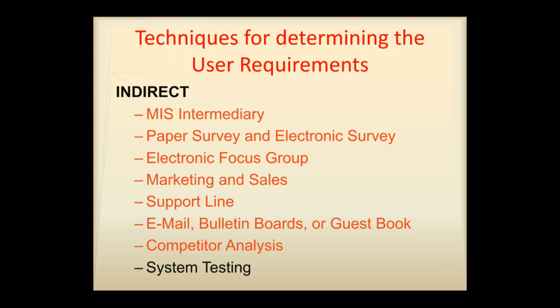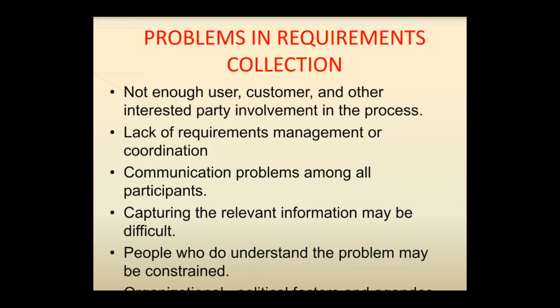Here, a new set of requirements and feedback can be obtained from the ongoing product testing, and requirements collection guidelines can be established. So all these are the different indirect methods of collecting the information.